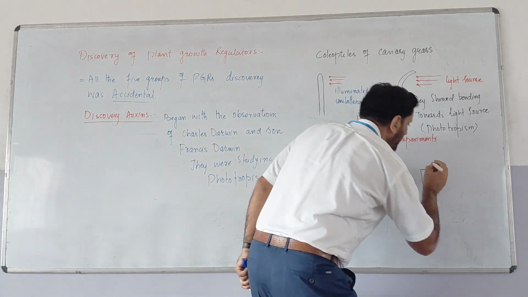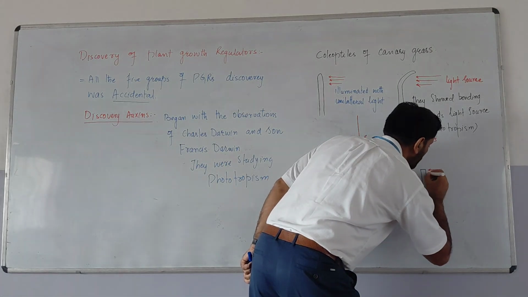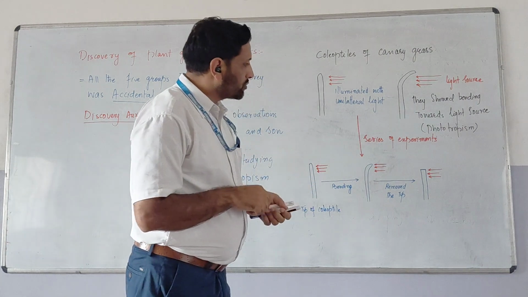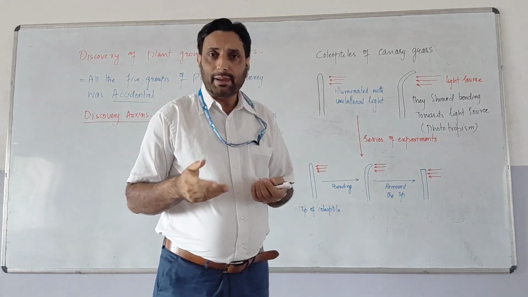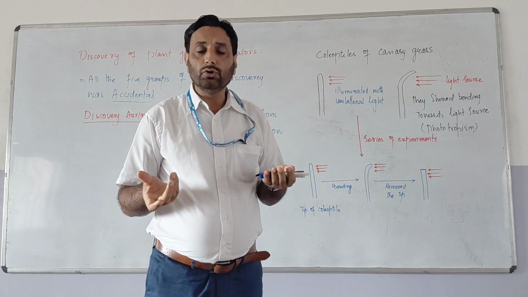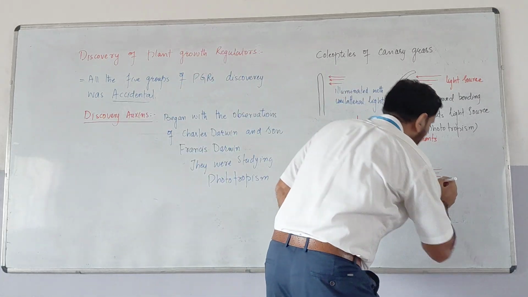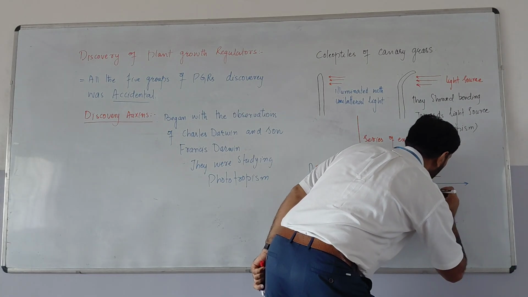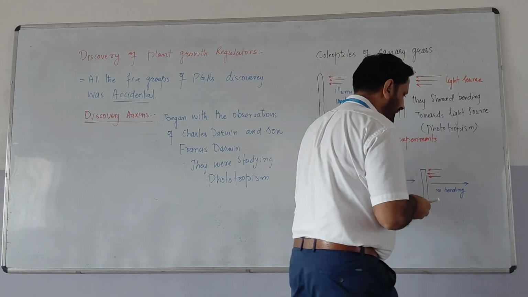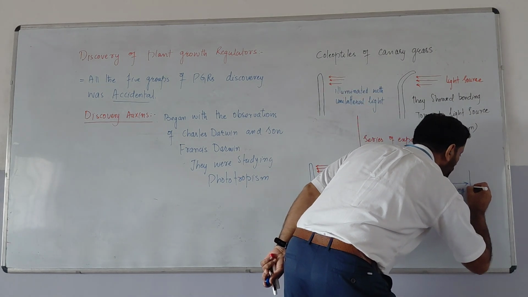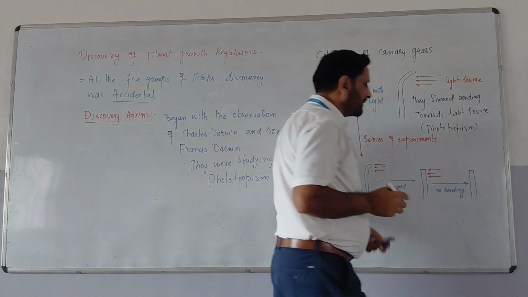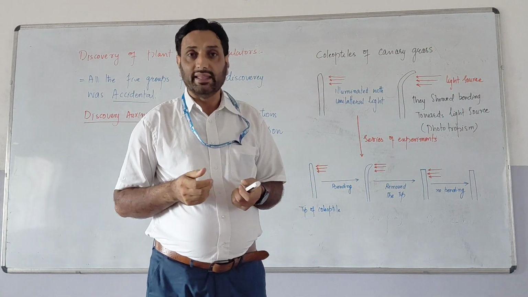Now again they illuminated it unilaterally. So in our mind it should get bent towards the light source, but it does not show any bending towards the light source. So what has happened here? There was no bending. So the coleoptile without the tip does not show any bending.